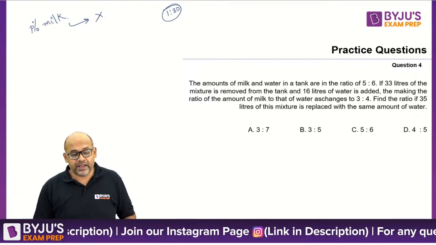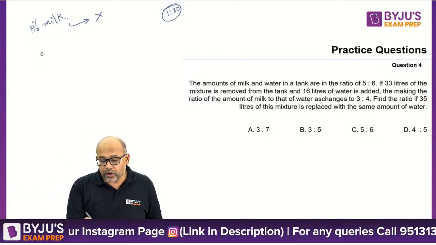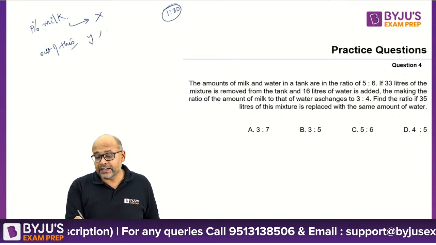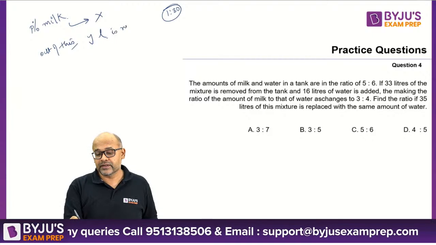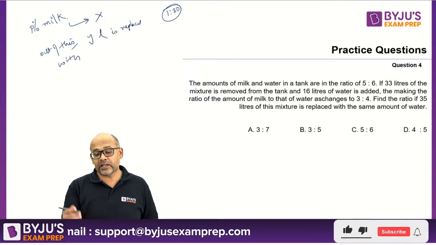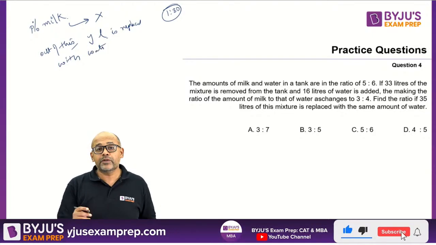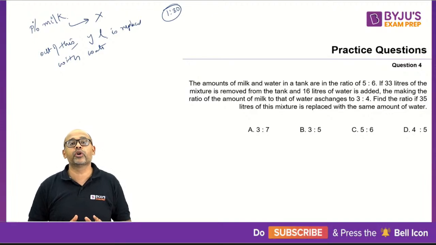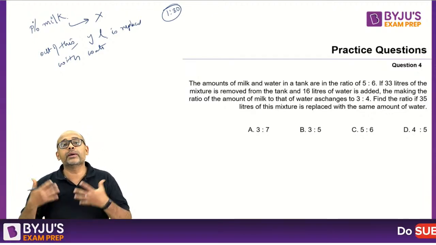Now the question says, out of this, Y liters is replaced with water, which means you are taking out Y and putting only Y liters of pure water. Then how will the percentage change?